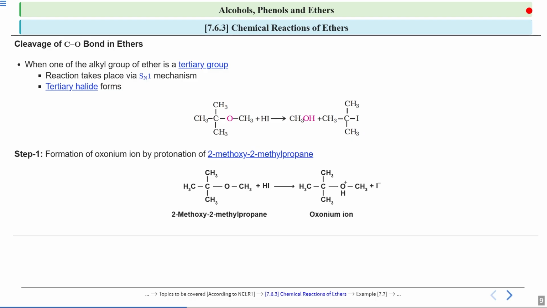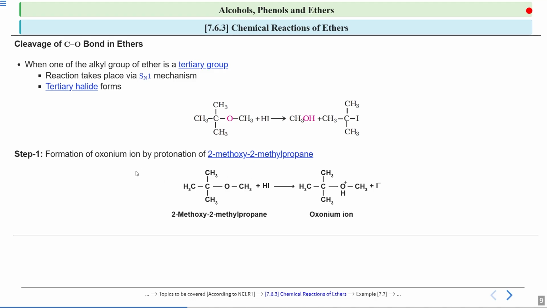In the first step, there will be formation of an oxonium ion by protonation of 2-methoxy-2-methylpropane. Your oxygen with its lone pair can attack this hydrogen, and the iodide ion can leave from here. So you will get this oxonium ion. You see that this oxygen has this hydrogen and a positive charge. So your 2-methoxy-2-methylpropane gets protonated, and you have an iodide ion.